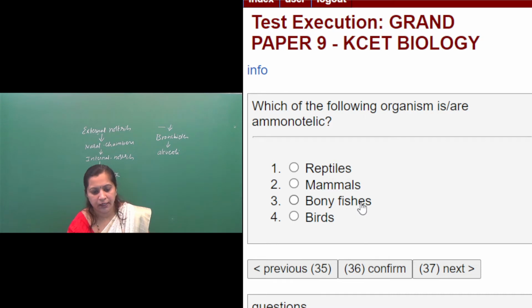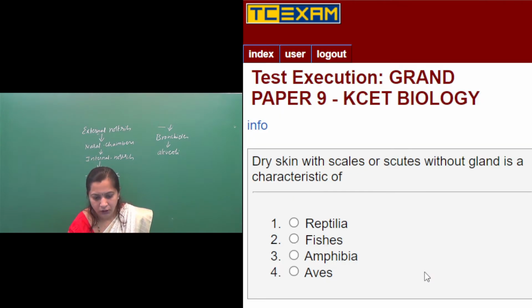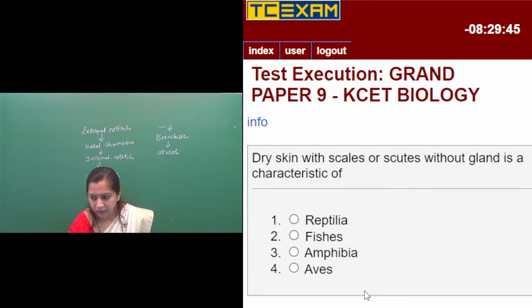Bony fishes is the right answer. Bony fishes are ammonotelic in nature; the major excretory material is ammonia. Birds are again uricotelic. Reptiles and birds are uricotelic, mammals are ureotelic, bony fishes are ammonotelic. What is the right option then? The second one is the right option. Then next question, question number 37.